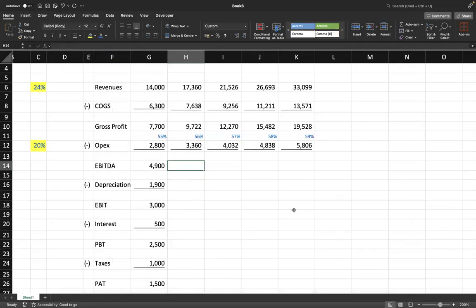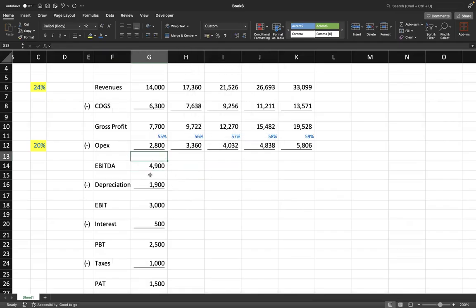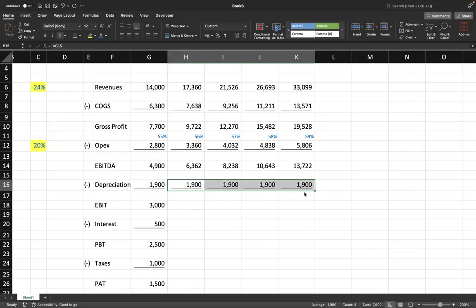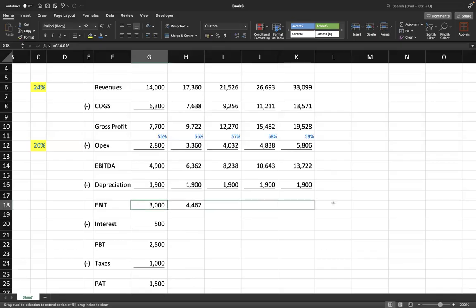So EBITDA क्या हुआ? Earnings before interest, tax, depreciation and amortization. यहाँ पे कुछ नहीं करना है आपको. Just drag. Just drag. That's it. Then you come to depreciation. Depreciation is a constant. Yes. So just put equal to and drag it. Correct? EBIT में भी कुछ नहीं करना है. Just EBITDA minus depreciation and then drag. That's all.